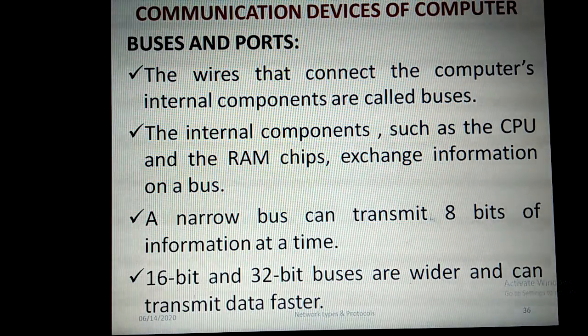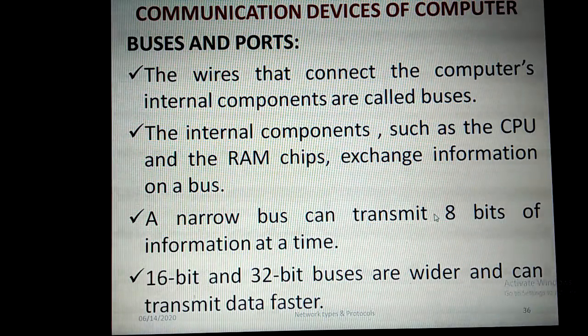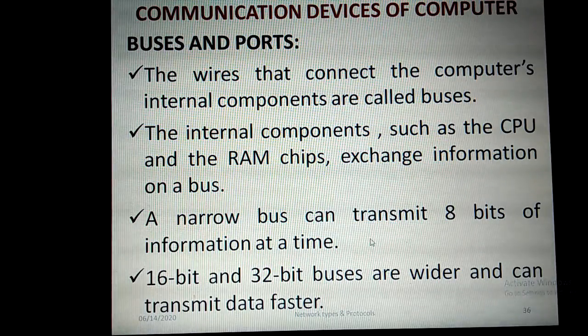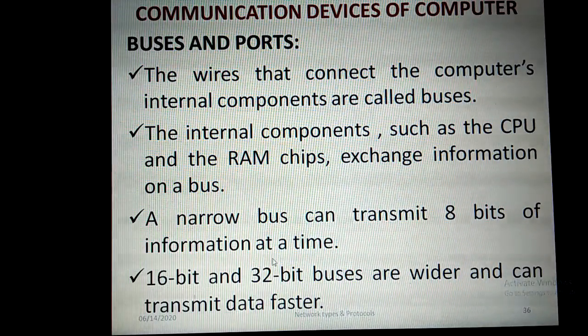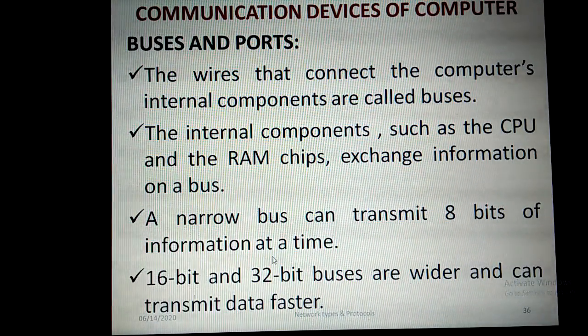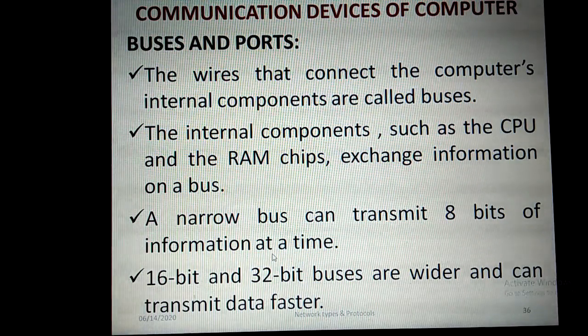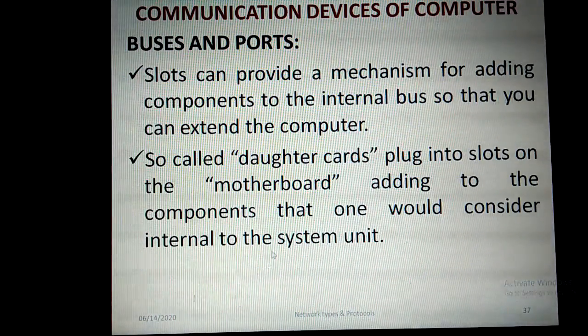A narrow bus, that is a small bus, will be transmitting 8 bits of information at a time, and then 16-bit and 32-bit buses are also available that are wider and can transmit the data faster, because if you are sending 16 or 32 bits at a time, the amount of data will be huge. When we are transmitting, we can transmit a much larger amount of data in a faster way.